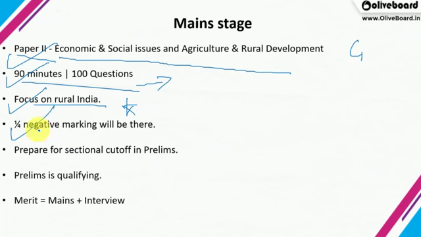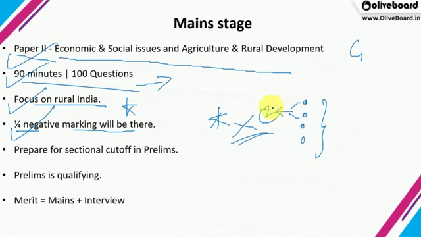Coming to negative marking, 1/4 negative marking will be there, so no fluke, guys, please. You will be losing marks if you make a fluke. But in questions where you have 4 options, if you are able to get down to 2 options, then there is a 50% probability of the right answer. Yes, you can take your chances.